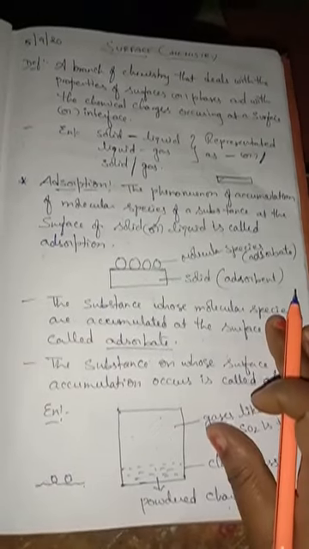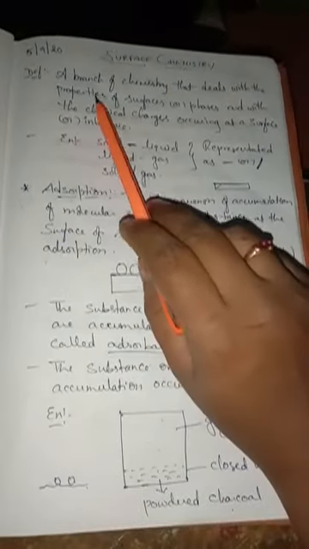Yes, children. So again, the branch of chemistry that deals with the properties of the surface or the phases and with the chemical changes occurring only at the surface is called surface chemistry. Reactions can take place between solid and liquid, or solid and gas. How will you represent them? You can represent them with the help of a hyphen or with a slash. You can write like this or you can write like this.